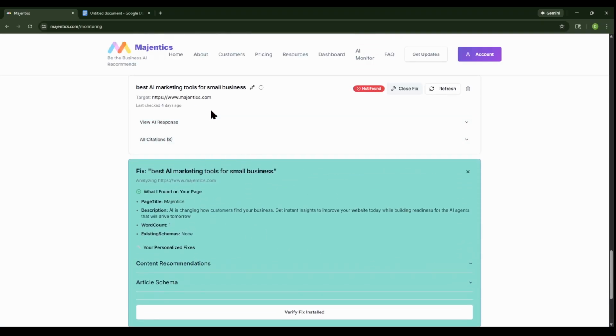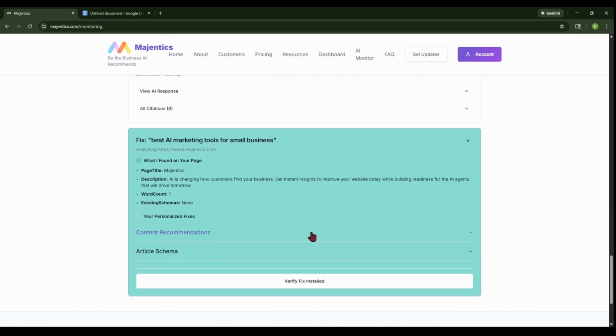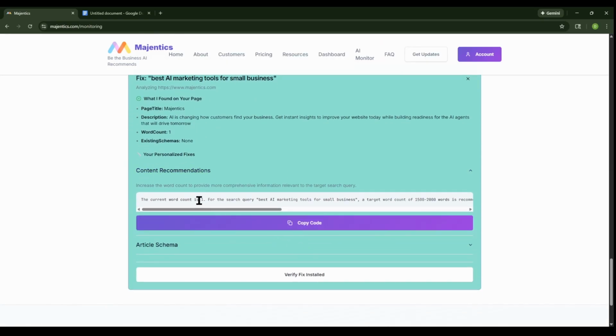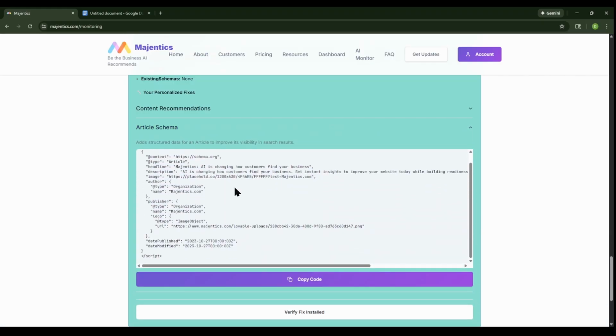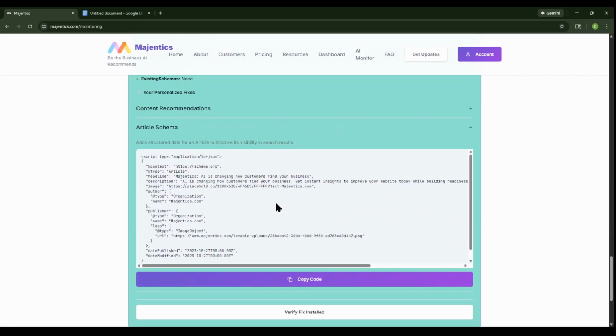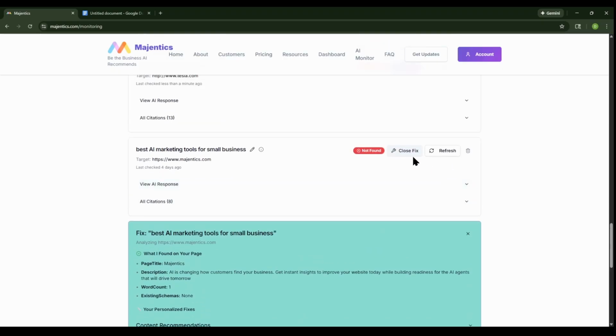For my site, Magentix, there's a description, word count, content recommendations. Increase the word count to provide more comprehensive information relevant to target search query. Article schema: add this schema. Copy the schema, you put that into the page. So this is the fix function.